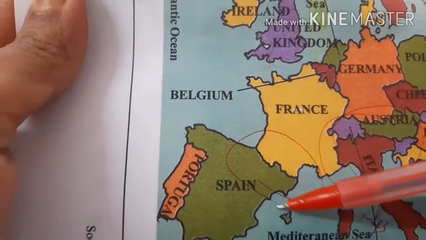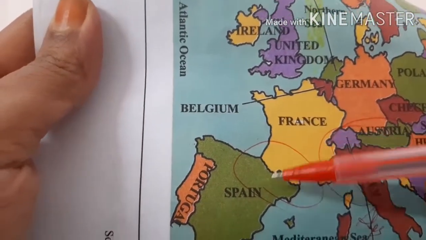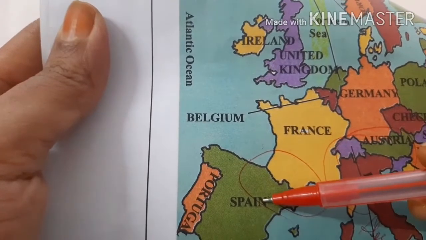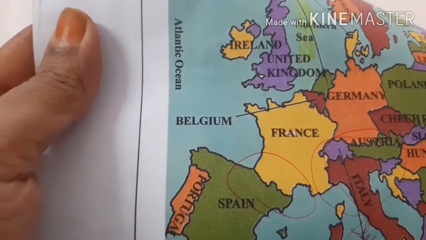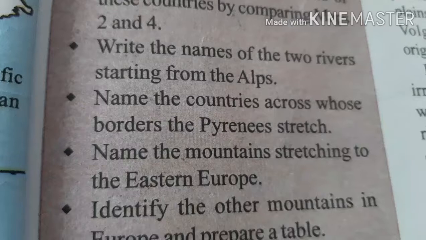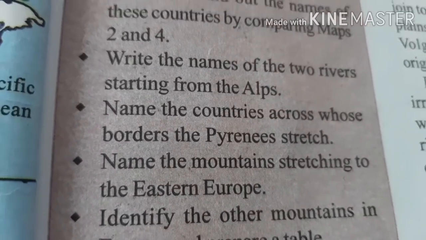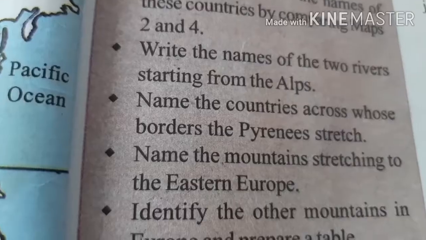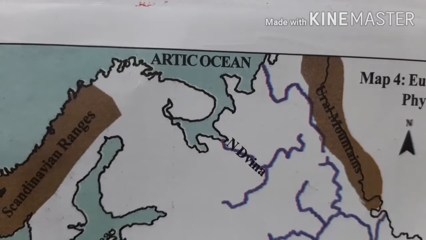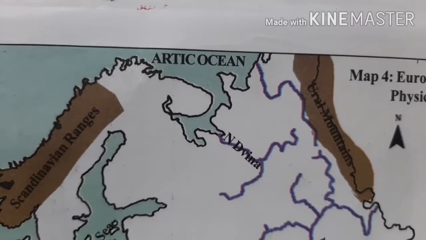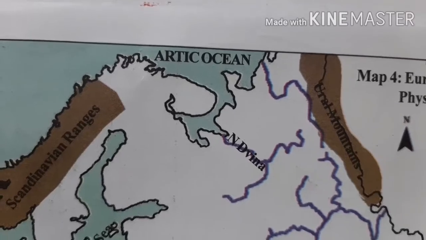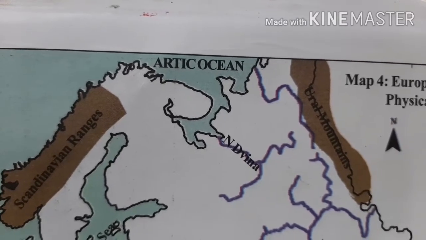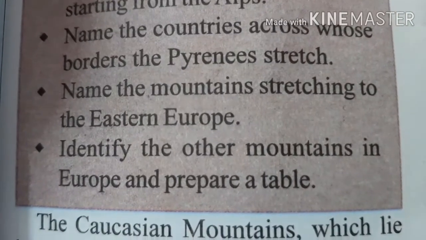See, Pyrenees mountain ranges are here and the countries are Spain and France. Answer is Spain and France. Next question, name the mountains stretching to Eastern Europe. Answer, Ural Mountains, towards the eastern boundaries of Europe. Ural Mountains.